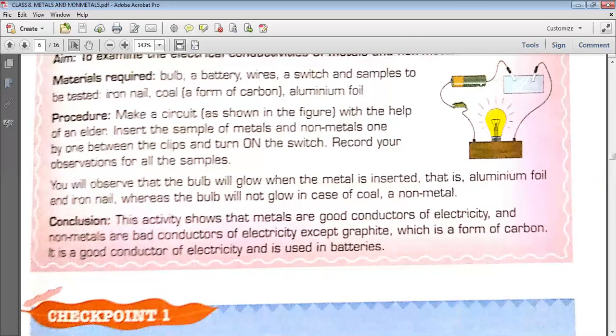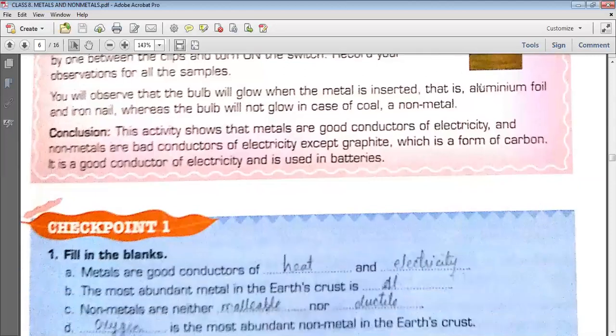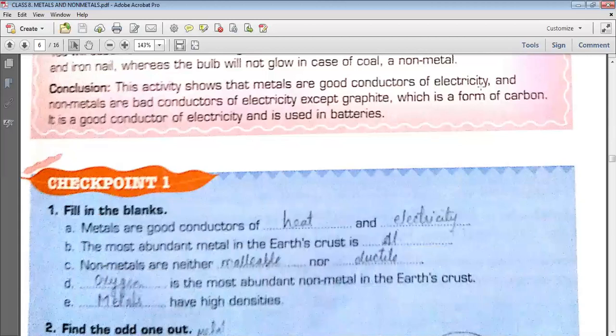What will you observe? That when you insert a metal, the bulb is glowing, and when you insert a non-metal, the bulb will not glow. So this activity clearly indicates that metals are good conductors of electricity and non-metals are bad conductors of electricity, except graphite.